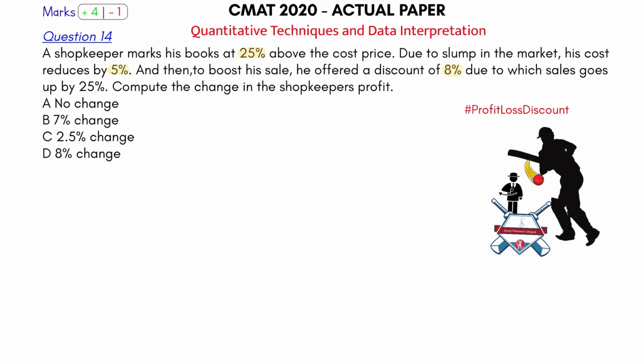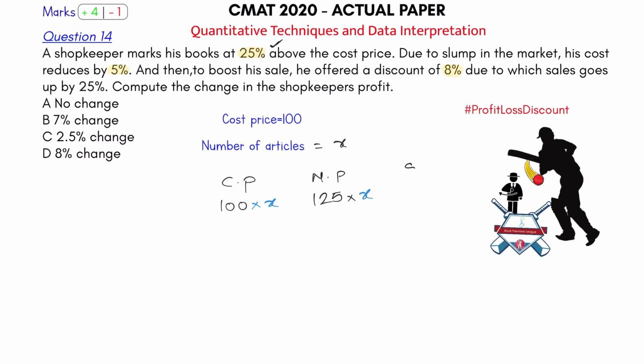So let the cost price be equal to 100. That's what I start with. Let the cost price of the article be 100, and let the number of articles be equal to X. Now, what is the cost price at the start? It is 100x, because 100 is the cost price of an article and there are X number of articles. So initially the cost price is 100x. What is the mark price now? 25% above the cost price. So 125x becomes my mark price now.